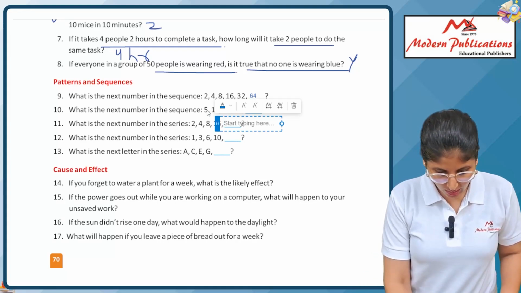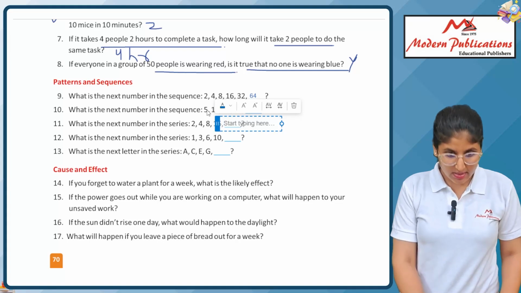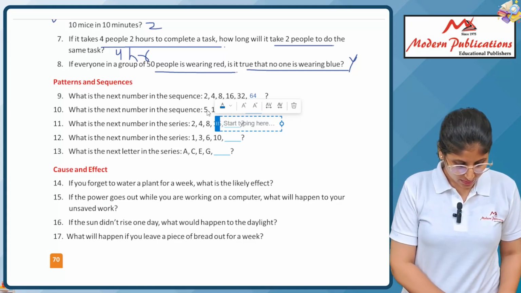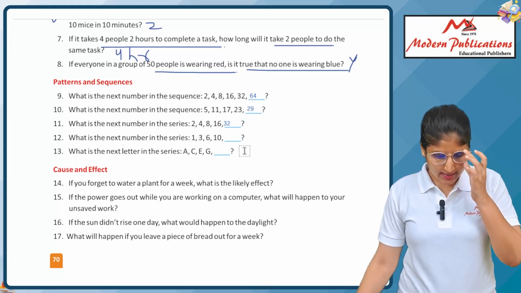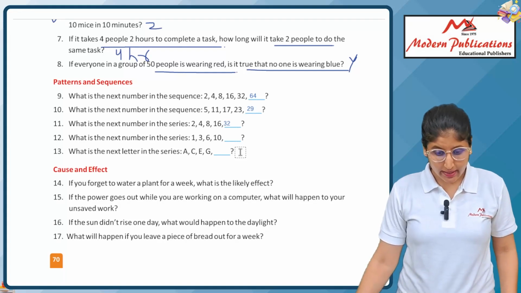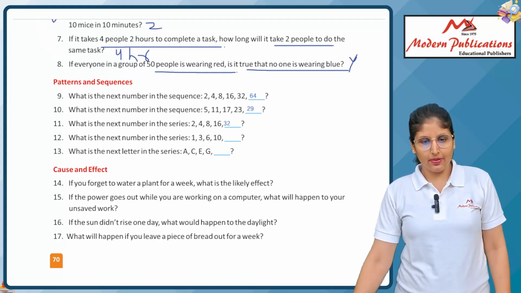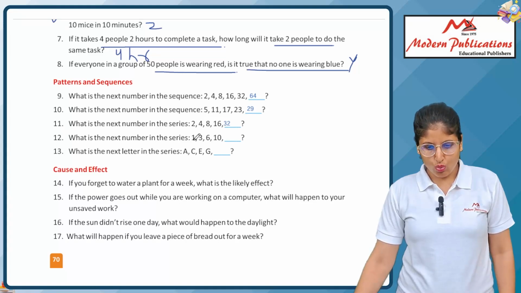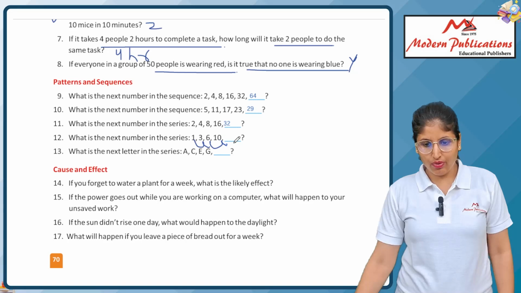Getting my point, how are we able to write it? So we will write the answer here: 1, 3, 6, 10. It is a pattern. How much do we add here? Here we add 2, here 3, then 4, then we have to add 5. That means here comes 15.